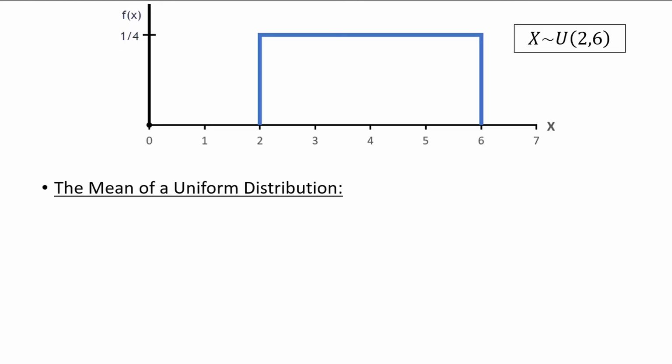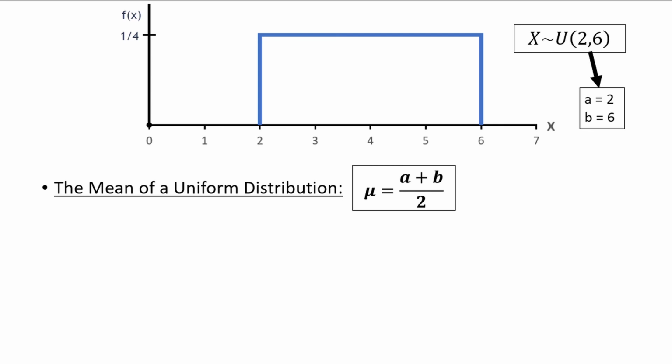The mean of a uniform distribution is simply a plus b divided by 2. Remember that a equals 2 and b equals 6 in our example distribution. So we have 2 plus 6 divided by 2, or 8 divided by 2, which is equal to 4. The mean should fall in the middle of the rectangle if you have graphed the distribution.